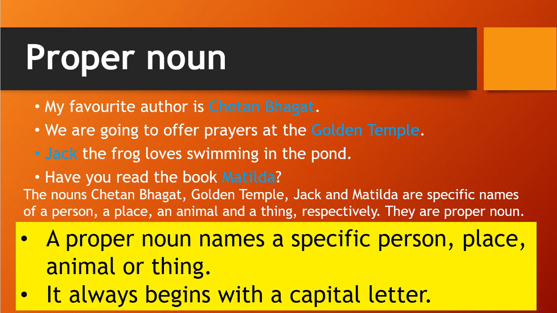You see Chetan Bhagat, C capital, B capital, Golden Temple, G and T capital, Jack with J capital, Matilda, M is capital. You notice that. So whenever a proper noun comes, it begins with a capital letter. This is a very important point.